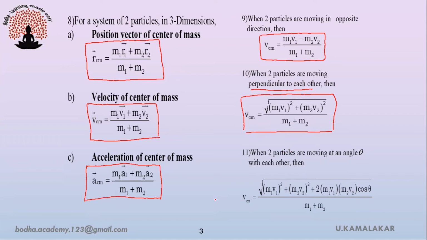Suppose two particles are moving at an angle theta with each other, then velocity of center of mass is given as square root of m1 v1 whole square plus m2 v2 whole square plus 2 into m1 v1 into m2 v2 into cos theta whole thing divided by m1 plus m2.